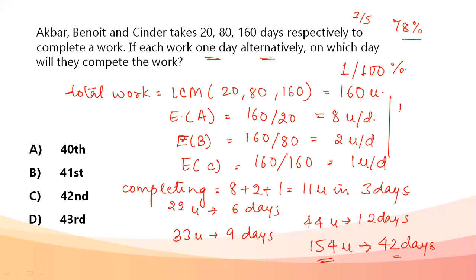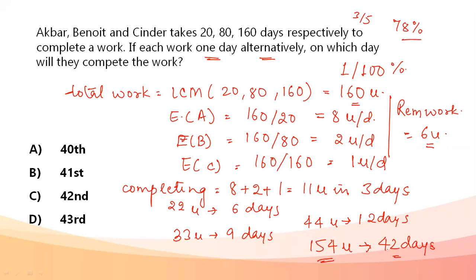Remaining work, if we talk about it: 160 units need to be done, 154 units is already done in 42 days. So remaining work is 6 units. Remaining 6 units need to be done.